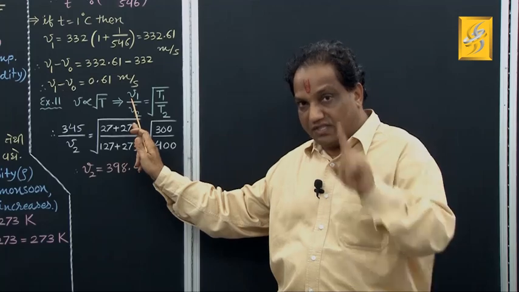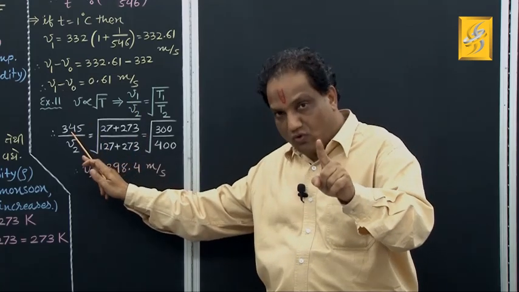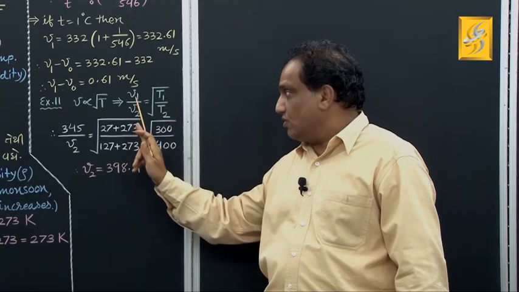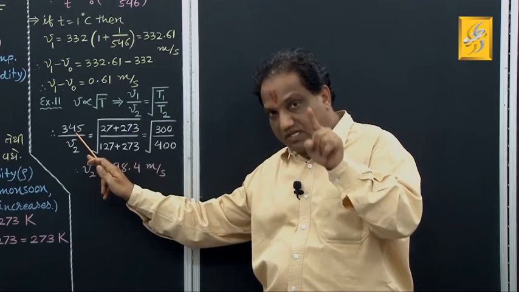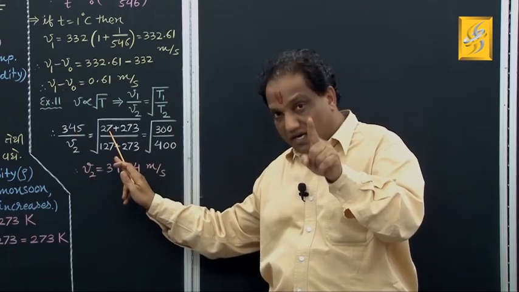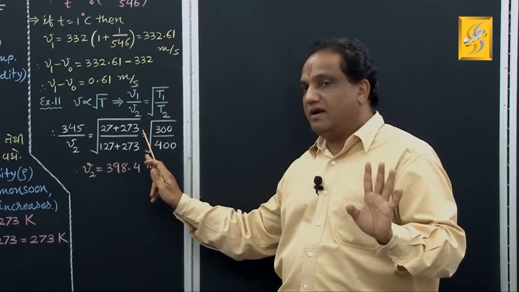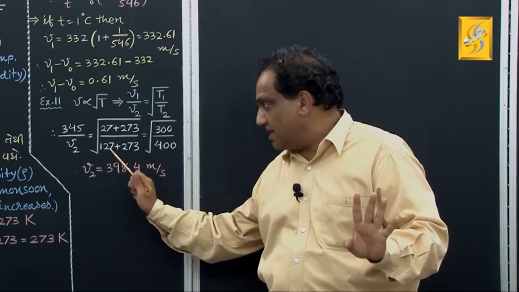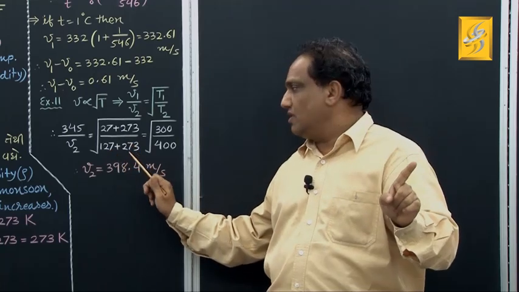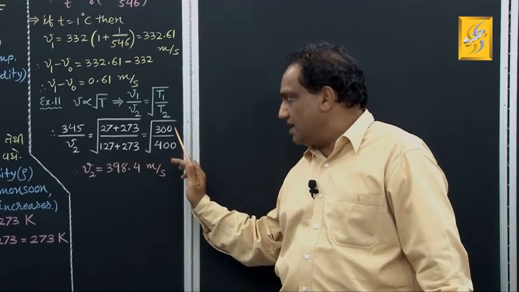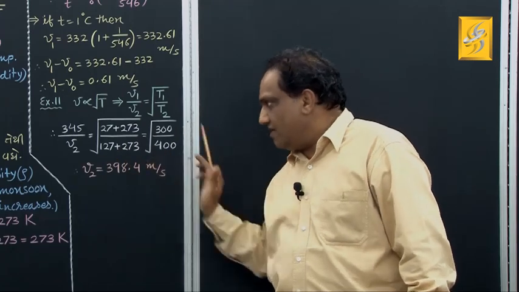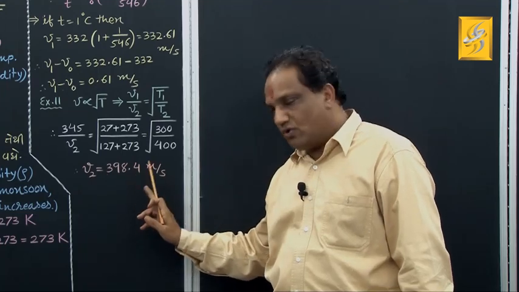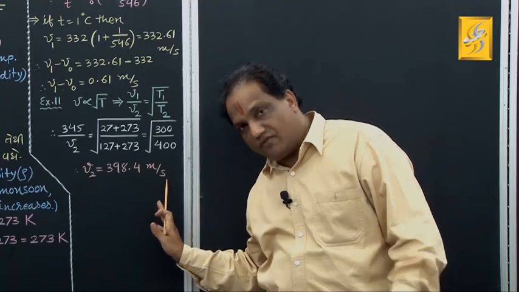This first velocity, they have given 345 meter per second. V2 we are looking for. First temperature they have given, when the velocity is 345 meter per second, is 27 degree centigrade. Convert it into Kelvin, add 273. What about the second temperature? They have given 127 degree centigrade. Convert it into Kelvin, add 273. Now this addition is 300, this addition is 400. Simplify, find the value of V2. It comes out to be 398.4 meter per second.